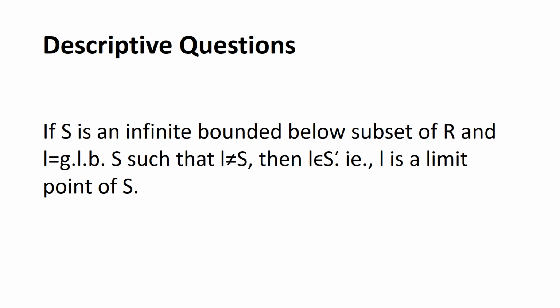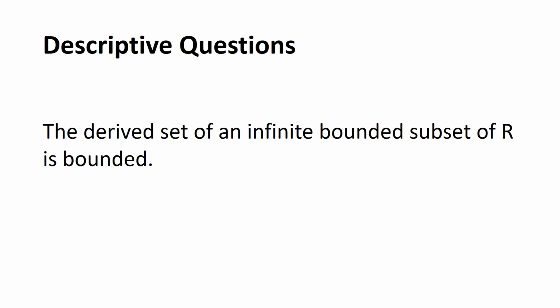If S is an infinite set bounded below, and L is the greatest lower bound of S such that L does not belong to S, then L belongs to S dash, that is, L is a limit point of S. Another problem: the derived set of an infinite bounded subset of R is bounded.